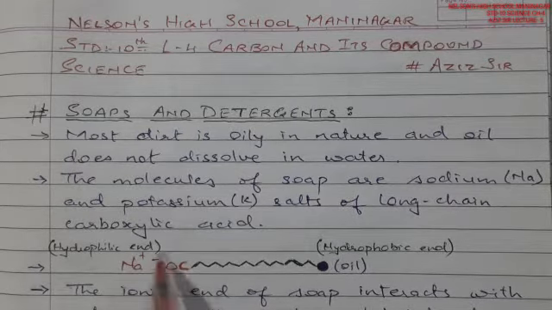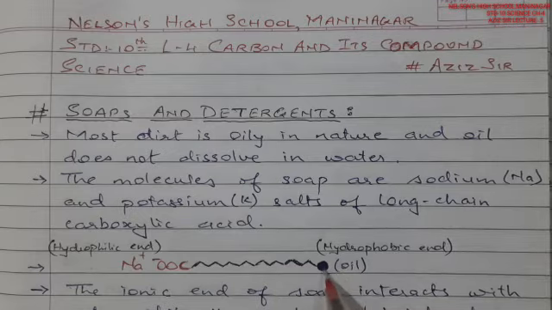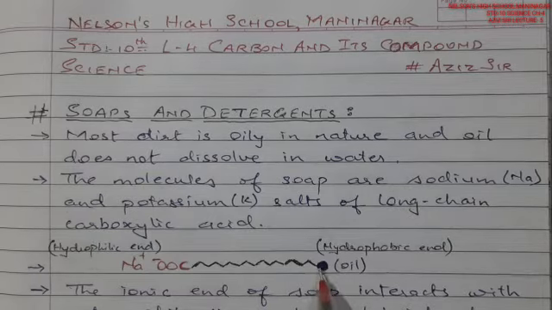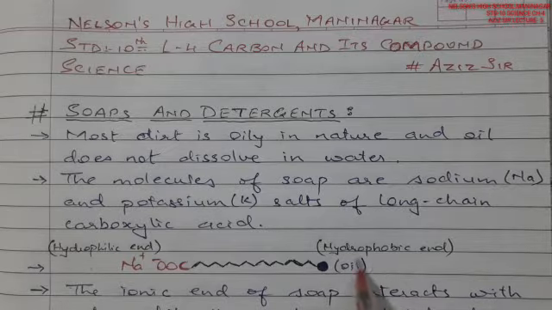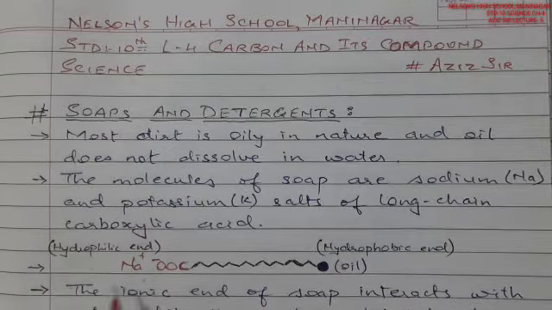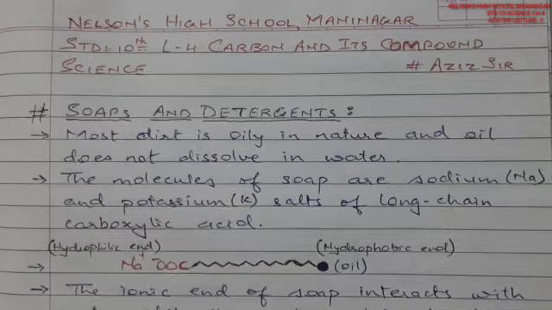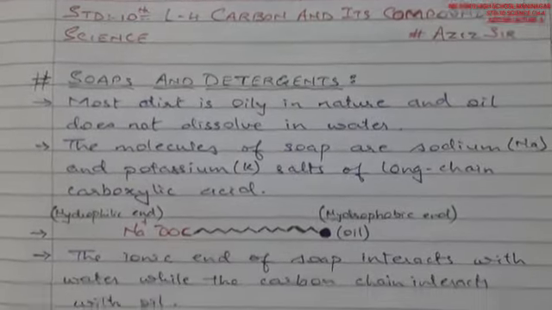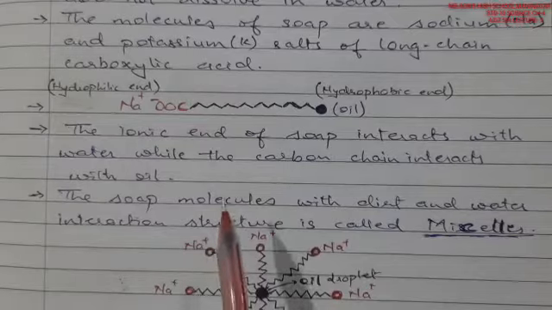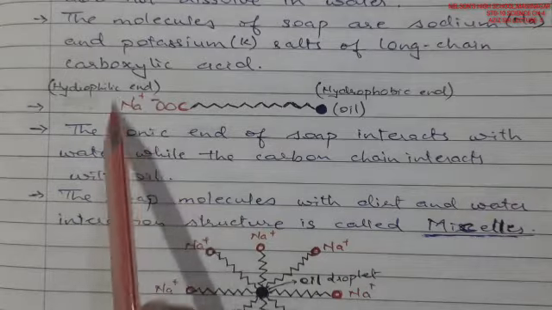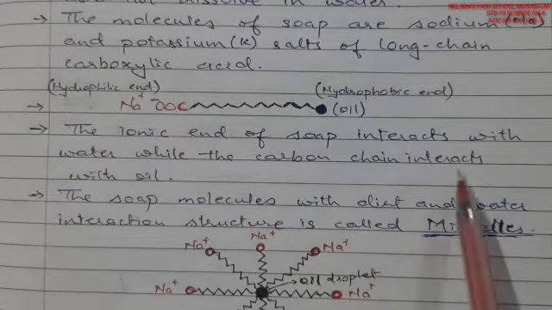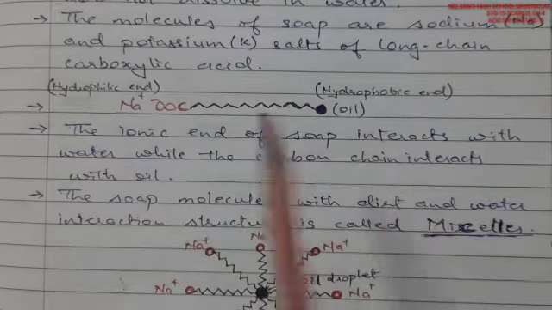It is a chain of carbons having a carboxylic sodium salt at one end, and the oil particles get attached to the other end of the carbon chain. The end of the soap chain with oil attached is called the hydrophobic end, and the end attached with water is called the hydrophilic end. So this is hydrophobic and this is hydrophilic. Going further, the ionic end of the soap interacts with water, while the carbon chain interacts with oil.